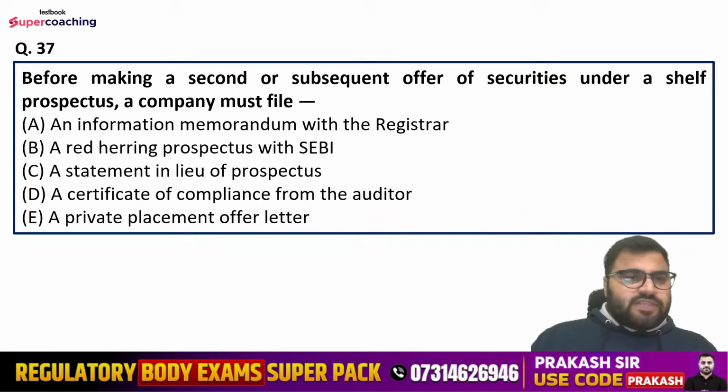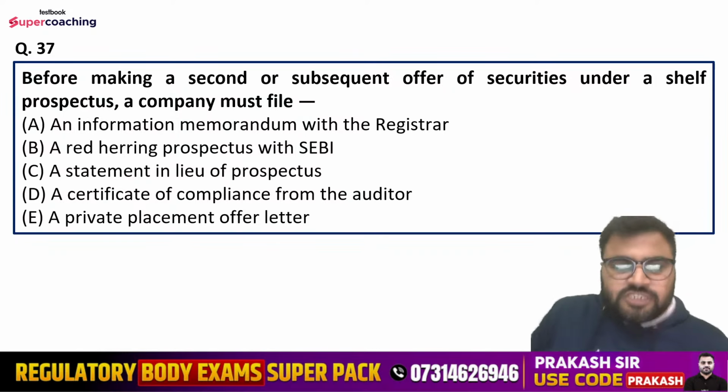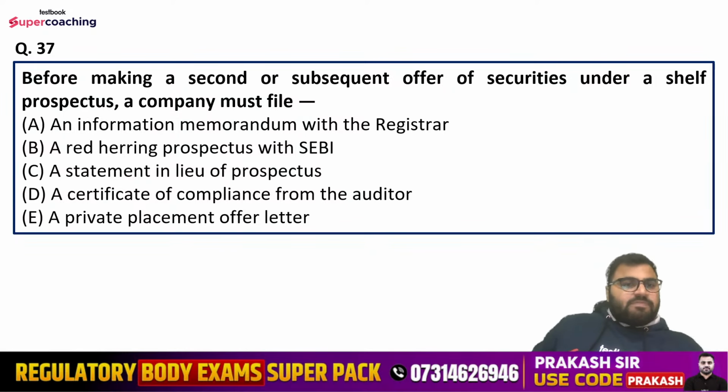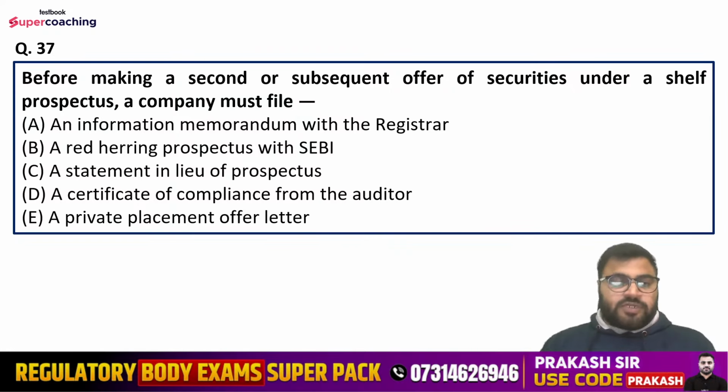Question number 37th is, before making a second or subsequent offer of securities under a shelf prospectus, a company must file an information memorandum with the registrar, a red herring prospectus with SEBI, a statement in lieu of prospectus, a certificate of compliance from the auditor, or a private placement offer letter.